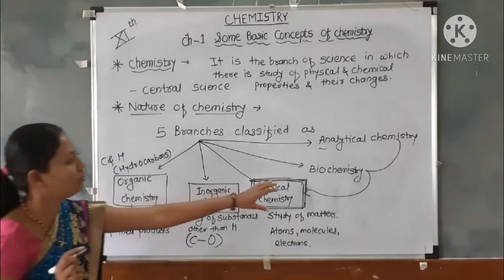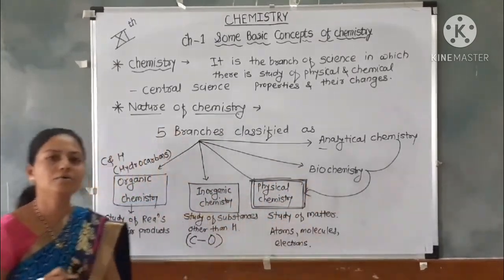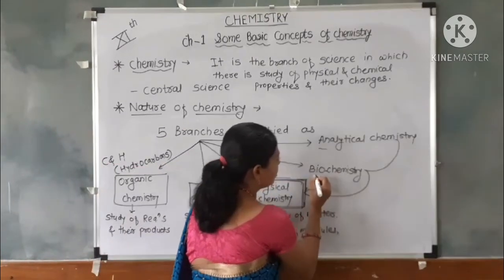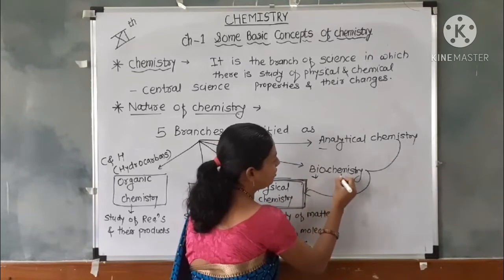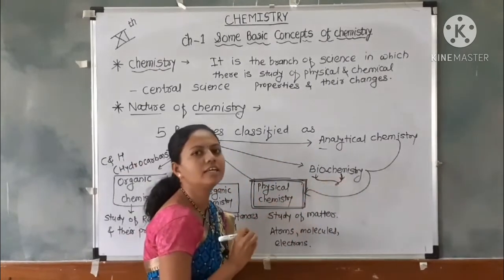Let us move on to the next branch of chemistry, which is biochemistry. Biochemistry includes the subjects biology and chemistry, the combination of both.